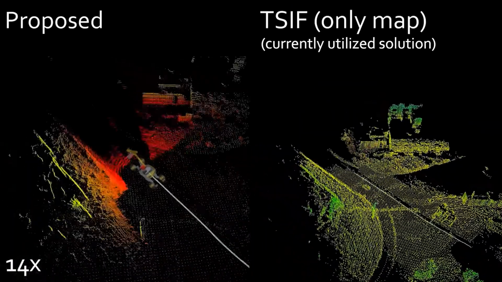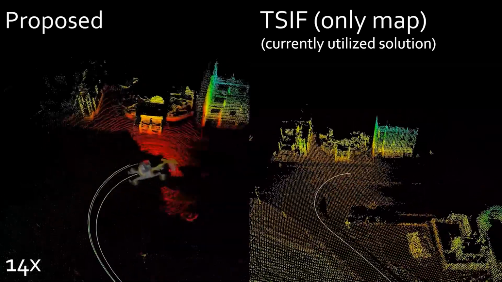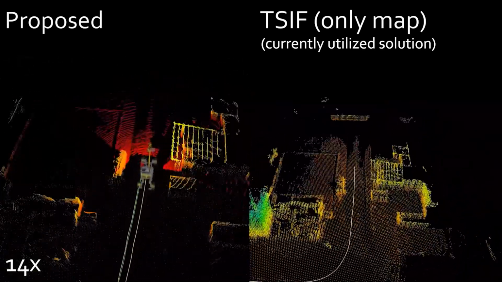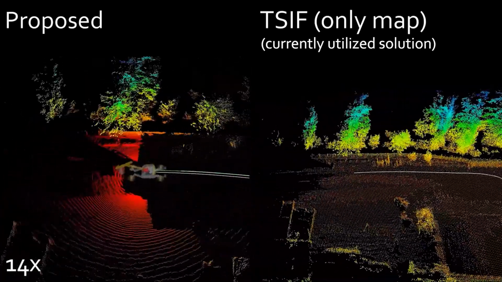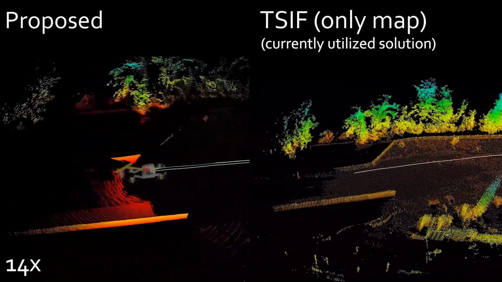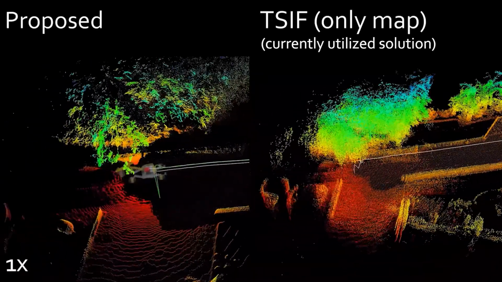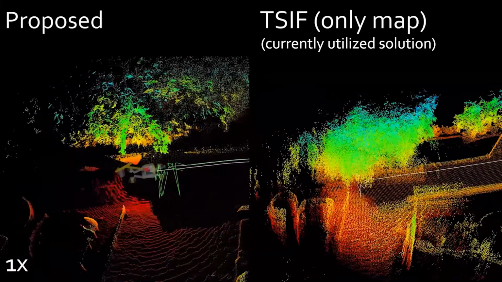For the navigation task, a comparison of the proposed approach and CIF is presented for the usage of mapping. In the left video, the current state estimate and the accumulated map are presented. On the right, the map created by CIF is shown. As long as GNSS signal is present, both maps are equally good.